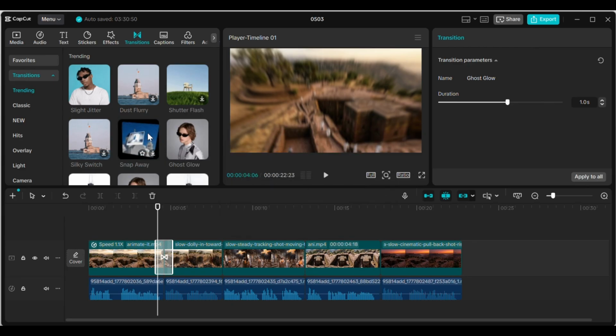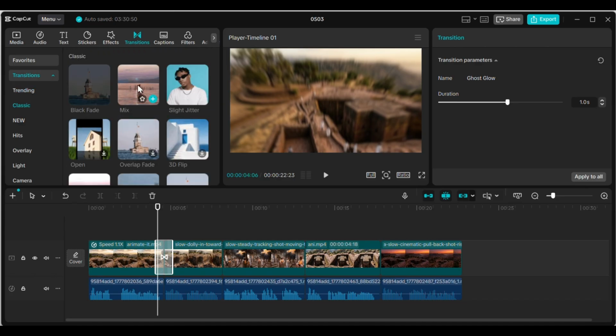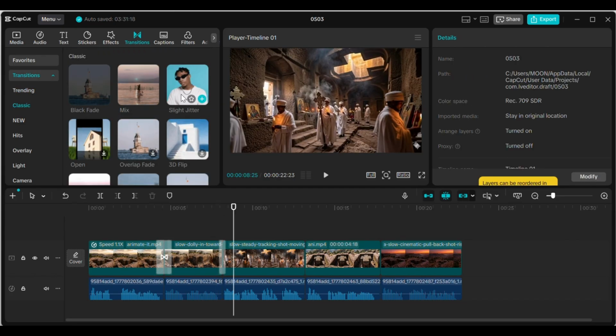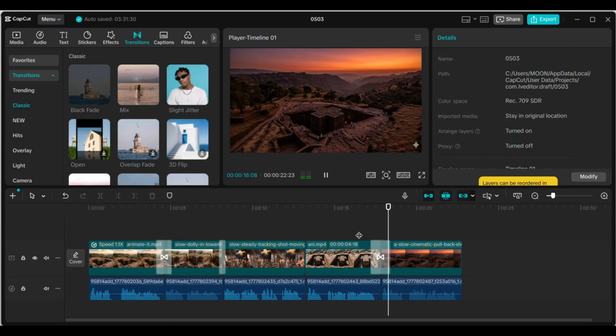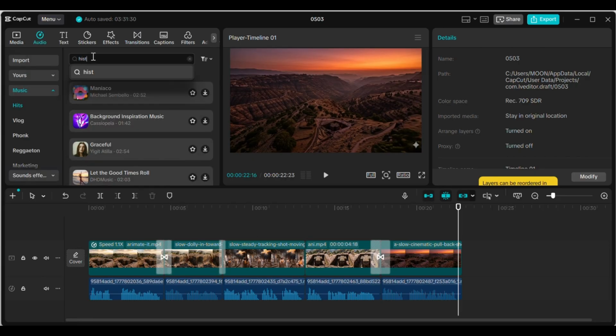The next step is transitions. This is where the video starts to feel cinematic. I'll open the transitions panel and use only free but clean, professional transitions that enhance flow without distracting from the story. To save time, I'll fast forward this part. And just like that, all the transitions are in place.